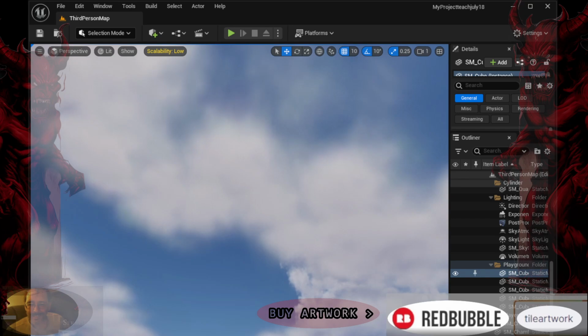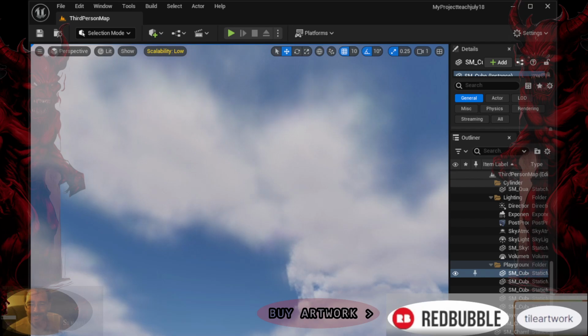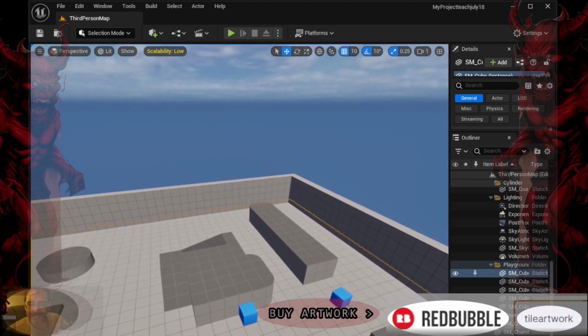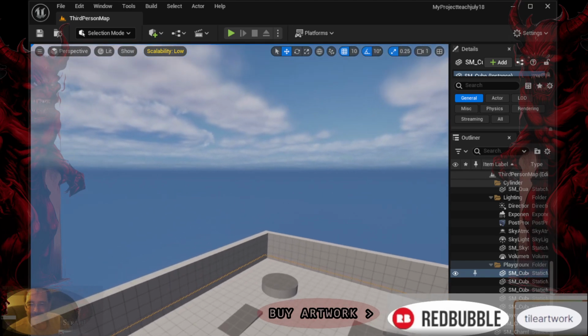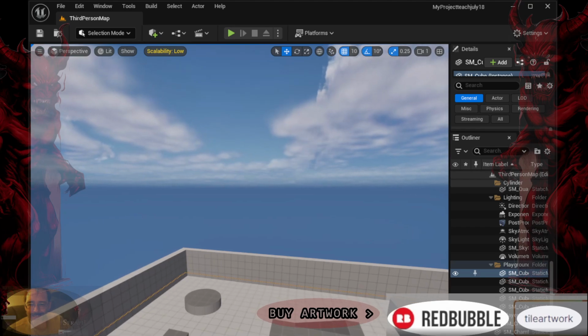Its intuitive interface and extensive documentation make it accessible for educators and students alike. 7. Virtual and augmented reality. Unreal Engine supports the development of VR and AR applications, providing tools for creating immersive experiences. This includes everything from virtual tours and training simulations to interactive games and educational apps.